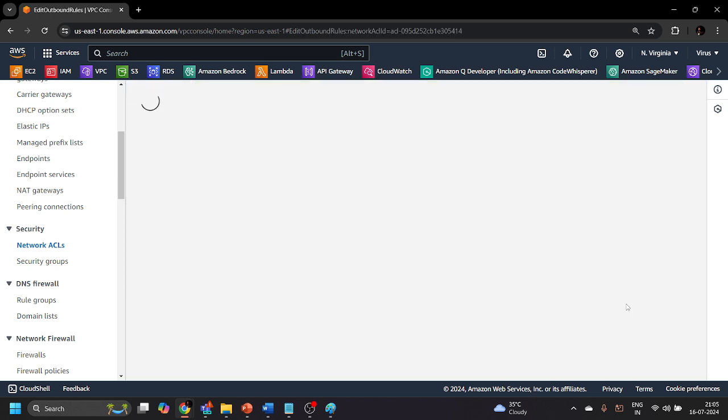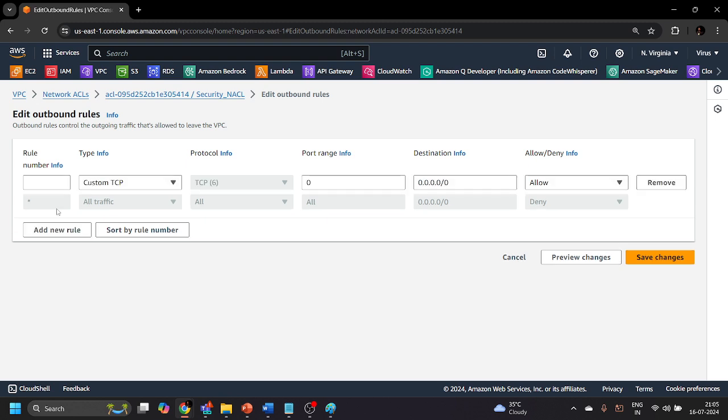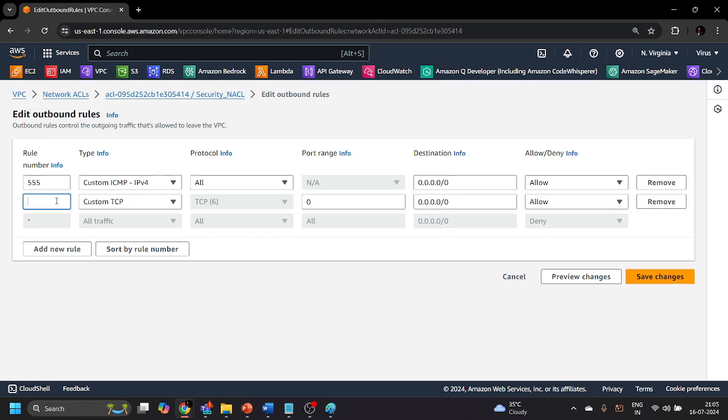So let's just click on this edit outbound rule, and the same numbered rule concept applies over here. Rule number 555, in which I want to allow all the ICMP IPv4 to go outside from this network access control list. The second rule I want to provide as 666, in which custom TCP is allowed to go outside from this particular subnet to which this network access control list is to be attached,